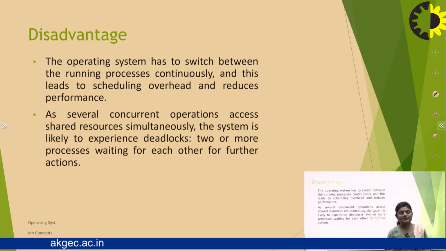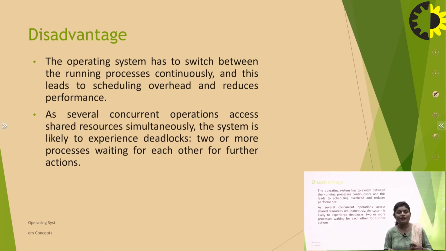Here are also the disadvantages of the multi-programming operating system. The operating system has to switch between secondary memory and primary memory, continuously switching the running processes, and this leads to scheduling overhead and reduced performance. So the term scheduling is introduced, because the job is switched from secondary memory to primary memory, and different types of schedulers are available in the operating system. We will discuss them later.